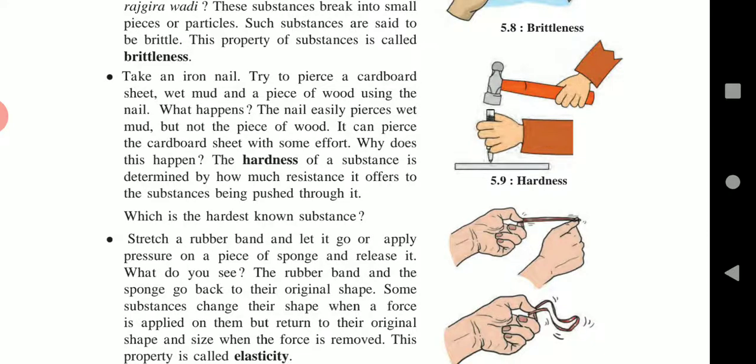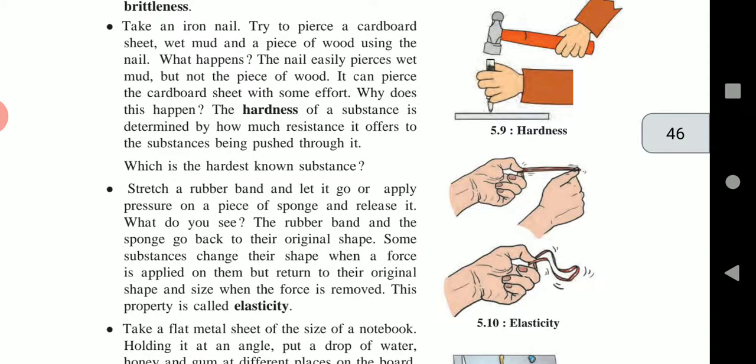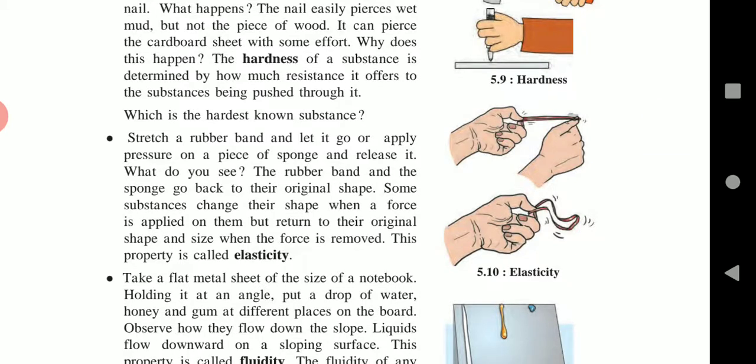The hardness of a substance is determined by how much resistance it offers to other substances. Resistance means what? Resisting. Then what is meant by hardness? See, the property of resisting other substances is called hardness.